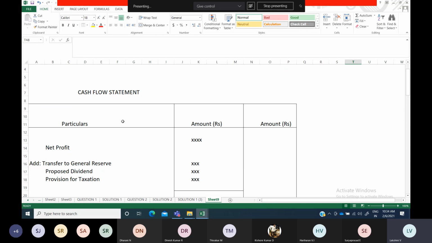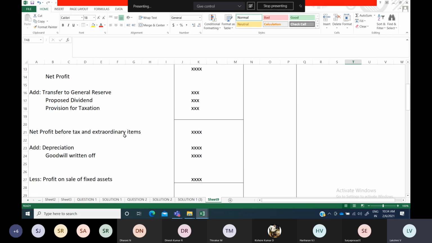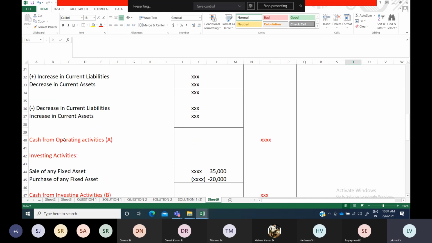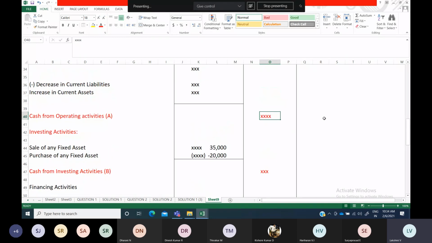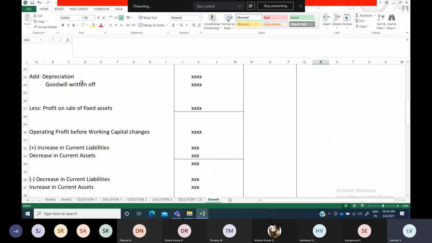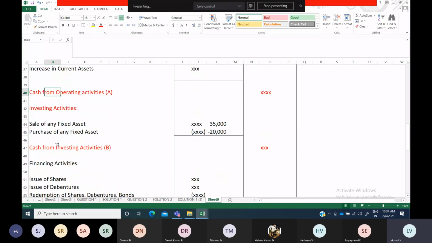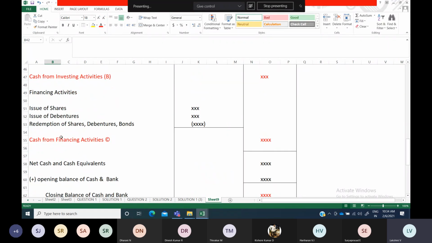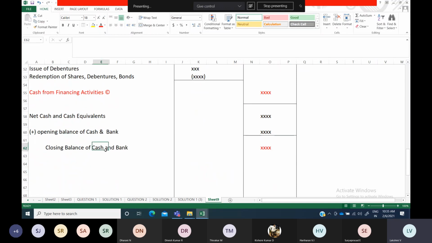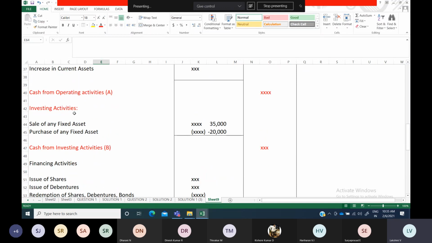From that, I found that in one question they are asking only cash from operating activities. If they are asking cash from operating activities, you can stop with this itself. If it is a 15-mark question also, it's okay. Whatever they ask, this is not a theory paper to do the entire thing. Okay, so what is required alone, you have to do. If they ask only cash from operating activities, then you stop with this. You need not prepare investing and then financing. Everything is not required. What they are asking, till that you just leave the rest out.